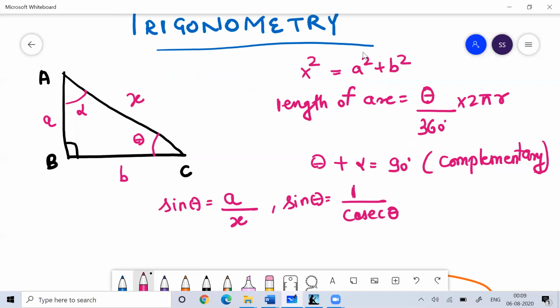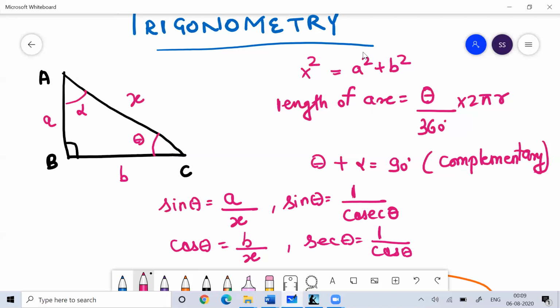Similarly, another term you should know is cos theta. Cos theta is adjacent divided by hypotenuse, and the opposite of cos theta is called sec theta.